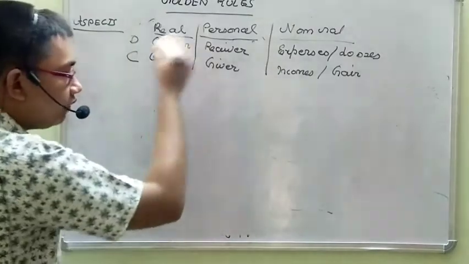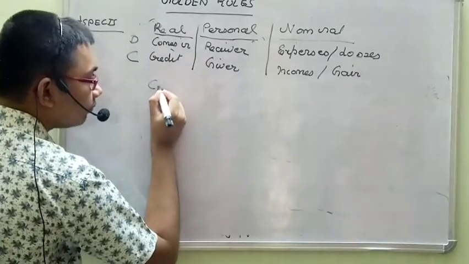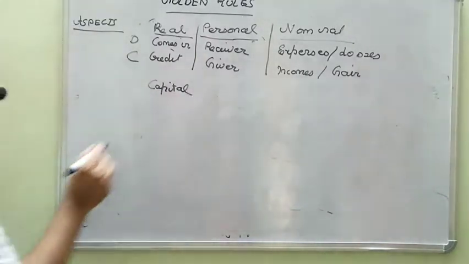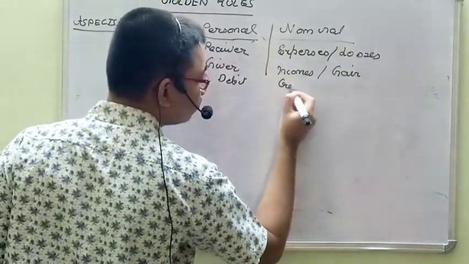So what happens here? First, we will summarize as in the modern system. First we will see the capital. What will happen in case of capital? Debit, credit.